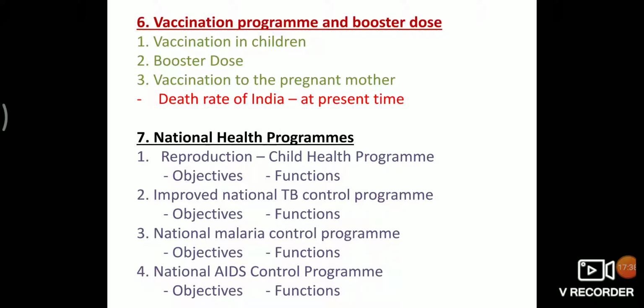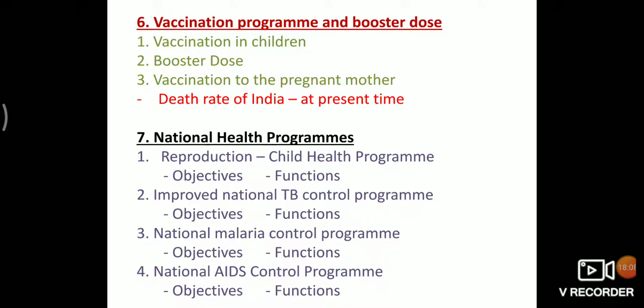A vaccination program has been launched through the health department for 6 major diseases in our country. This vaccine is given to the child up to 1 year from birth, but some of the vaccines are to be given even after 1 year. This additional dose is called the booster dose. Moreover, the mother is also given vaccine during pregnancy, under the National Vaccination Program.